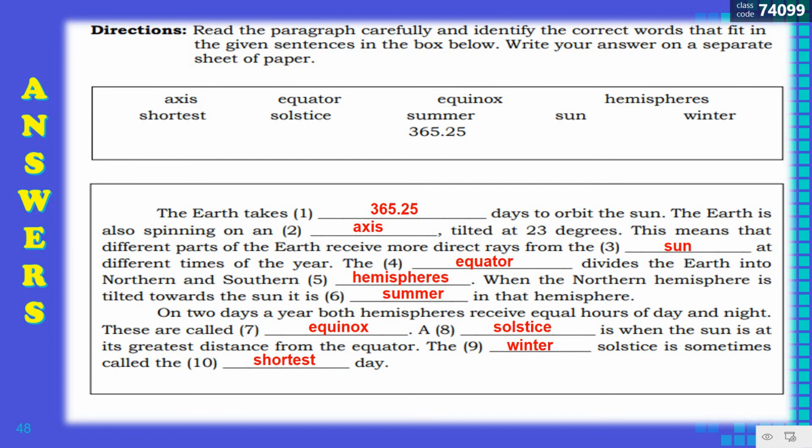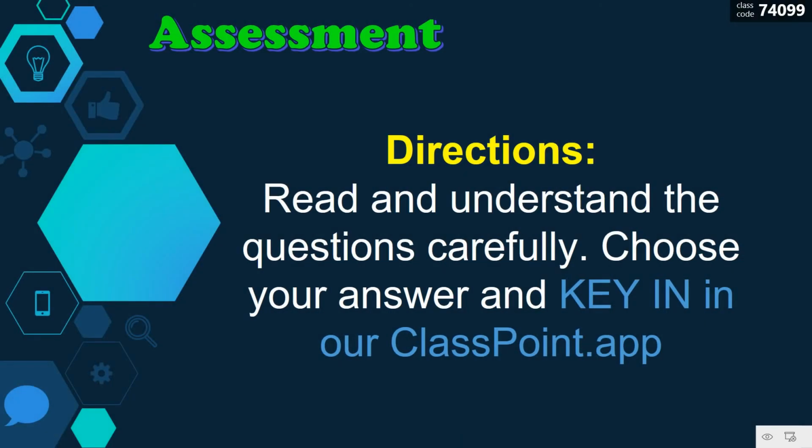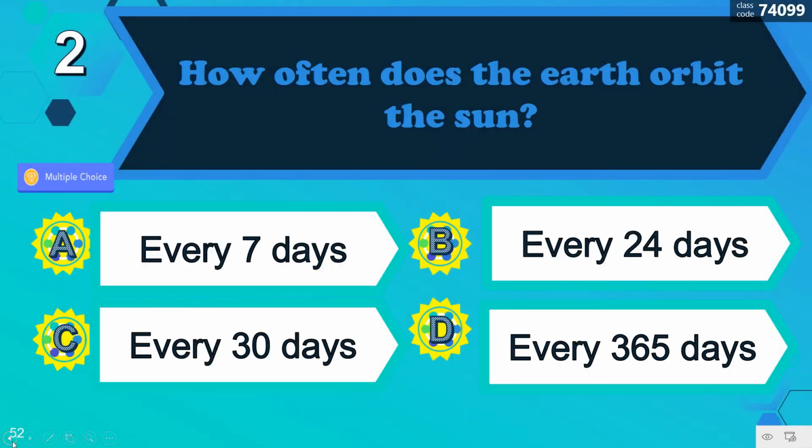Okay, so we answered these questions. So what can I do? We're going to create a poem about seasons. So concentrate on column number 4 for you to have a good score: word choices, main ideas, and organization. Okay, so let's have this assessment. I'm going to read only the question and then answer it. Directions: read and understand the questions carefully, choose the answer, and key it in our ClassPoint app.